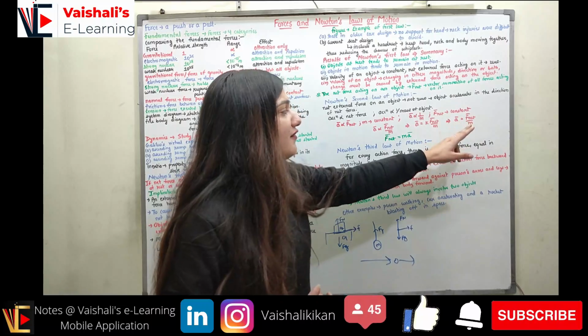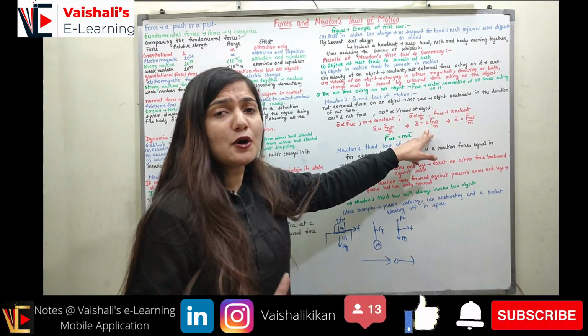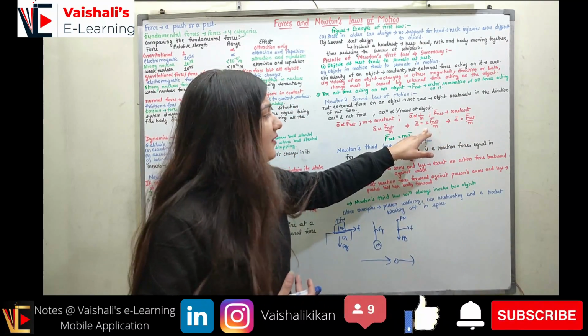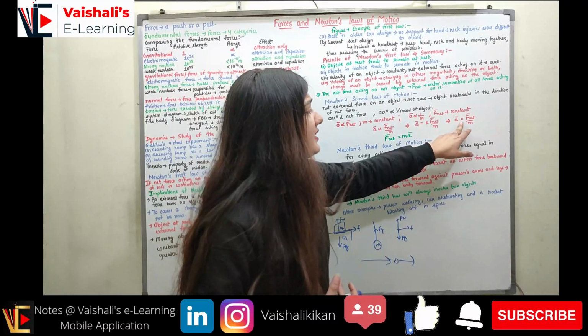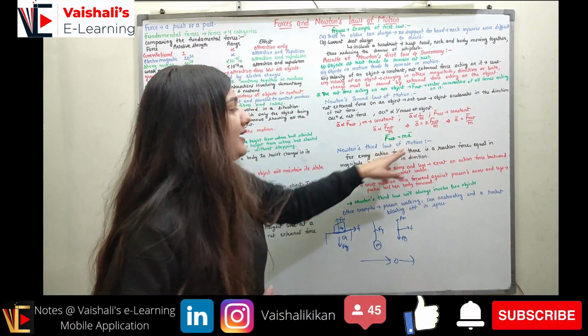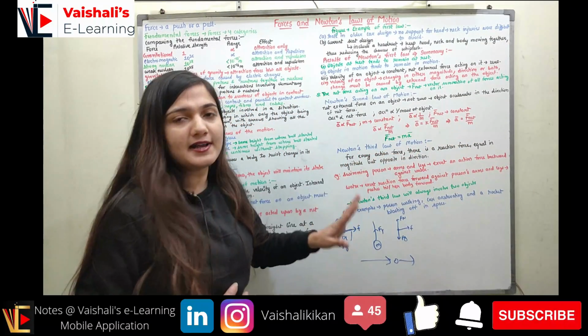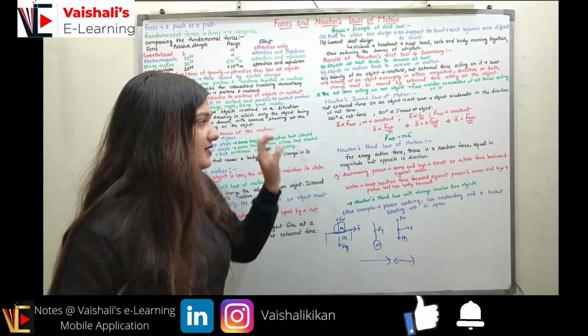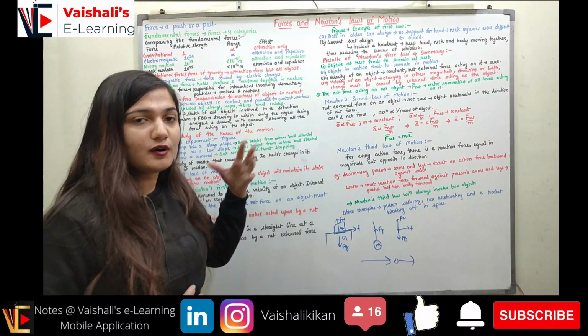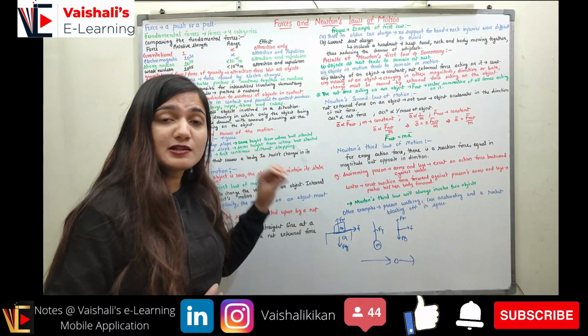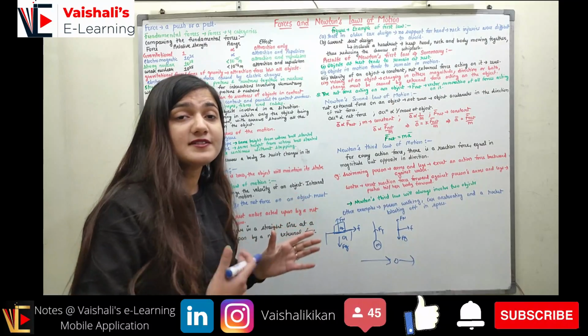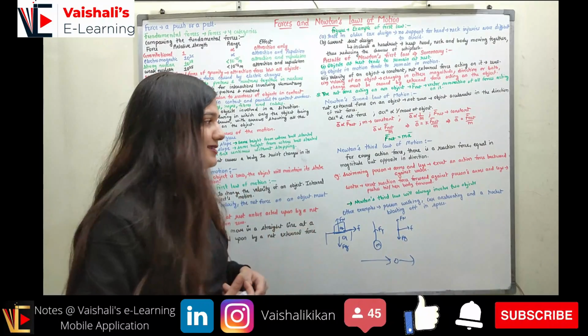With the experimental condition, the value of k is found to be 1. Acceleration is F net upon m, or I can represent it as net force is equal to mass into acceleration of an object. This is Newton's second law of motion, and this law is applied in a lot of sample problems which we are going to discuss later on.